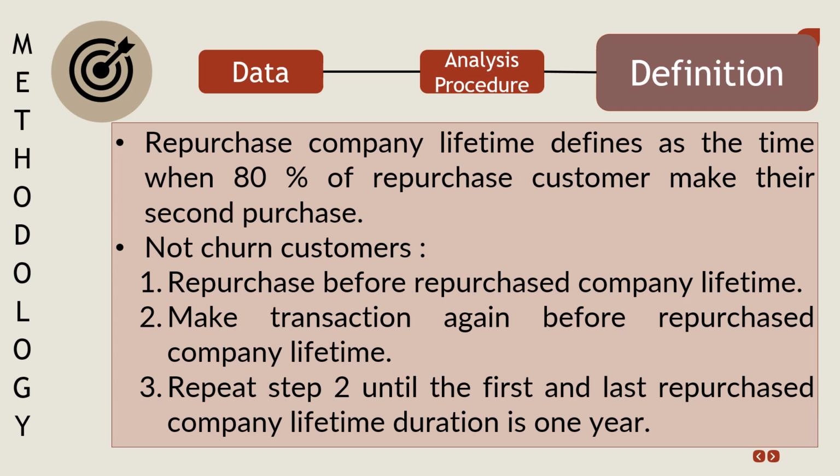This is the definition that my company uses to define customer repurchase lifetime value and churn customer. Repurchase company lifetime is defined as the time when 80% of repurchase customers make their second purchase. And a not-churn customer is defined as, first, repurchasing before the repurchase company lifetime. Second, making a transaction again before the company lifetime. Third, repeating step 2 until the duration between the first and the last repurchase is 1 year.